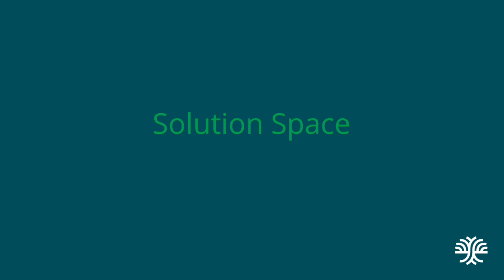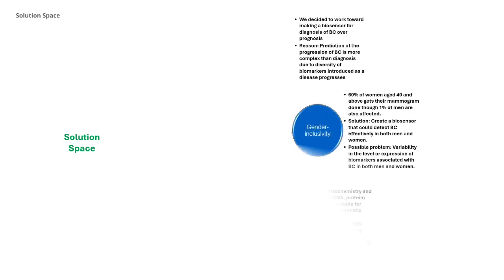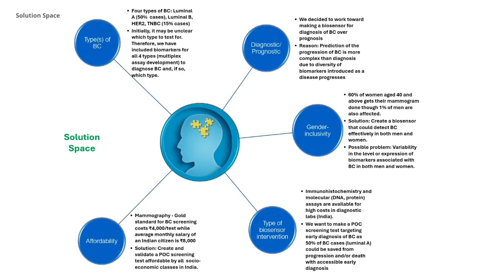Now let's delve into the solutions we can develop for the aforementioned problems. It's important to note that designing solutions that address all the discussed problems is extremely challenging. Therefore, we will focus on those problems that are most critical and truly require solutions. To create a solution space, the initial step involves determining if an individual has breast cancer. If diagnosed, the subsequent step is to ascertain the severity and type of cancer. There are 4 types of breast cancer: luminal A, 50% of cases; luminal B, HER2, and TNBC, 15% of cases.